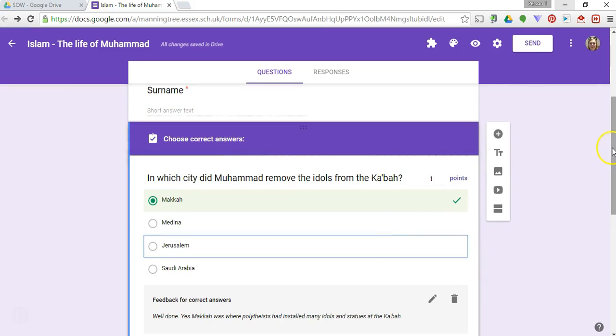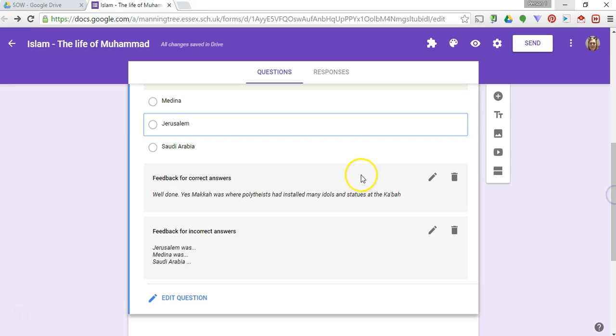So I have already put feedback here. So I've put feedback, yes, and some information about Mecca. And I was going to add how Jerusalem was obviously important for Muhammad, but wasn't where he got rid of the idols. Same with Medina and what Saudi Arabia is. So you can actually let students know why the answers were wrong and why they were right, which research says is really important that they understand if they get it wrong, why it was wrong.